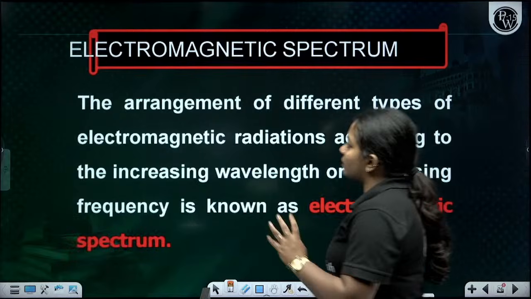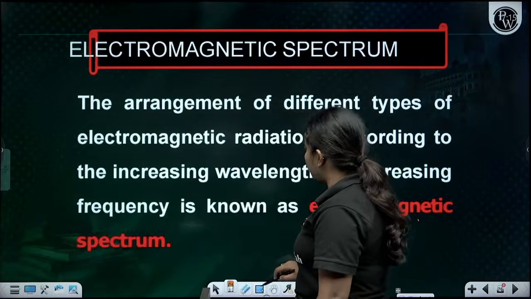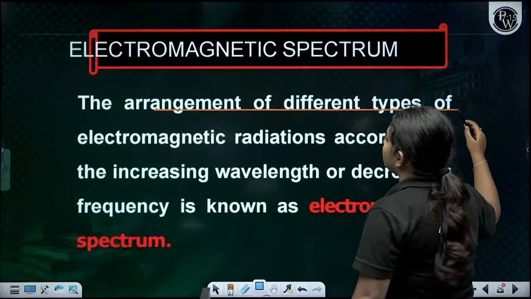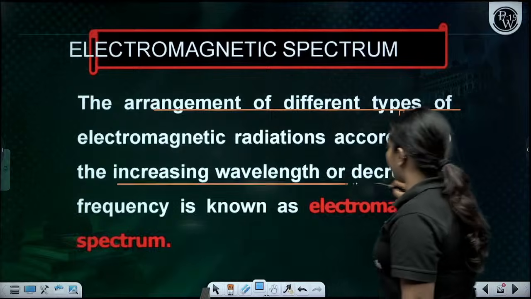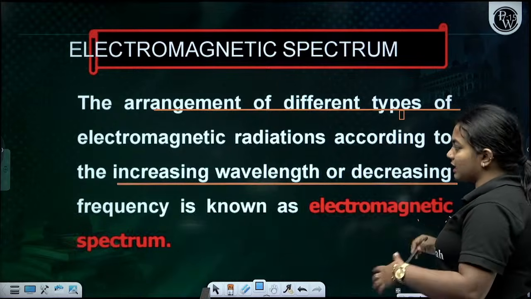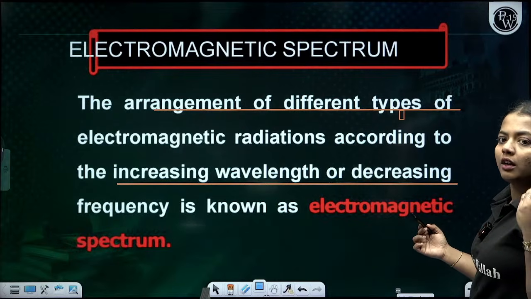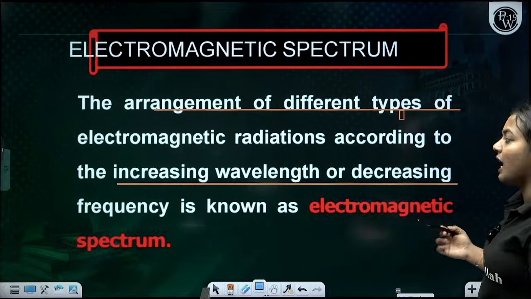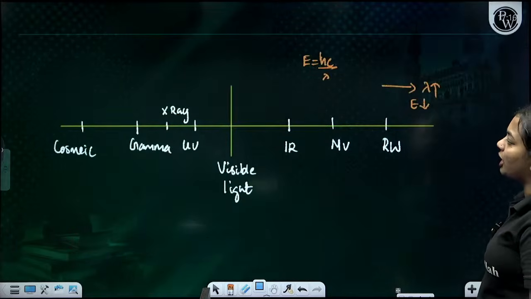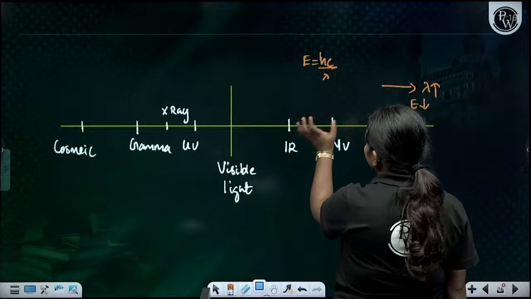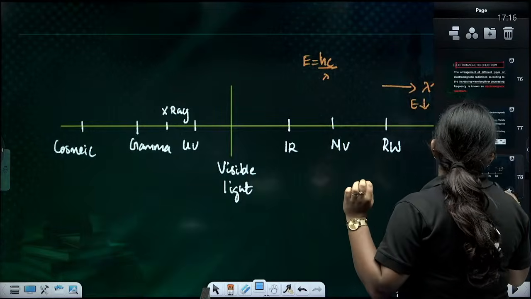The electromagnetic spectrum is the arrangement of different types of electromagnetic radiation according to their increasing wavelength. Since the wavelength increases, of course the frequency has to decrease. So this is your visible light, this is the infrared, this is the microwaves, and this is the radio waves. Here you have it. One second.